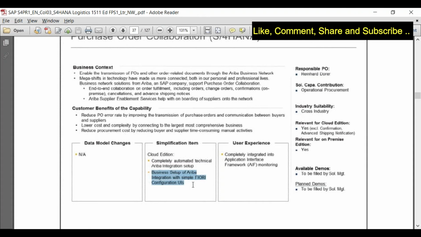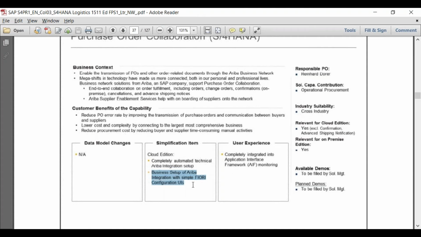When we are saying that the Ariba is natively integrated or Hybris is natively integrated, what about the user screen, from where exactly you will be doing the Ariba transactions? So no need to worry for that also, because the same Fiori user ID and password that you are using is going to connect you to multiple softwares at the same time. Software means multiple landscape. For example, if you are using ECC plus CRM plus SRM plus Ariba, you don't need to go into a separate Fiori screen for each of these applications.